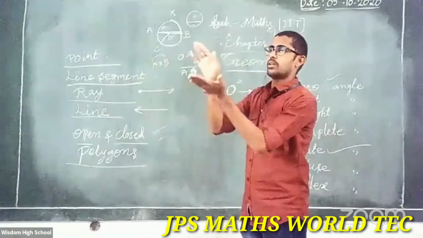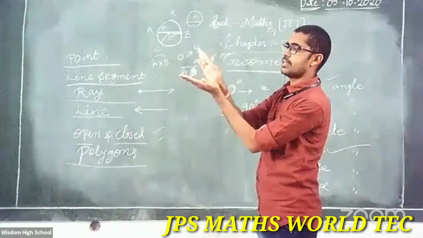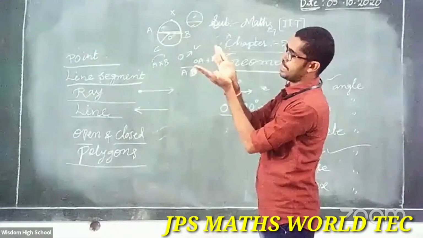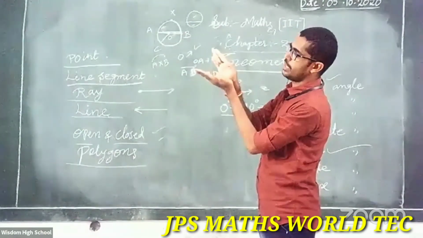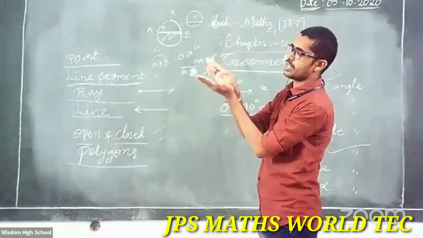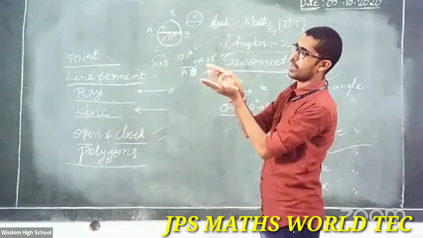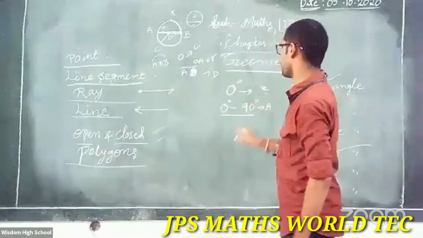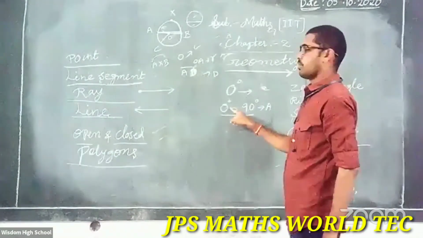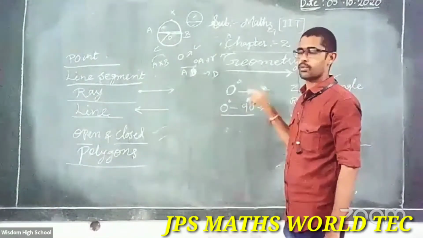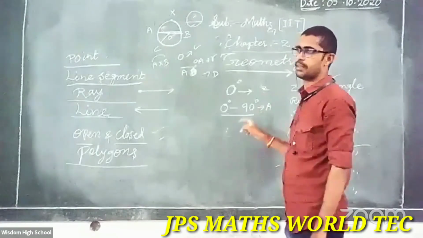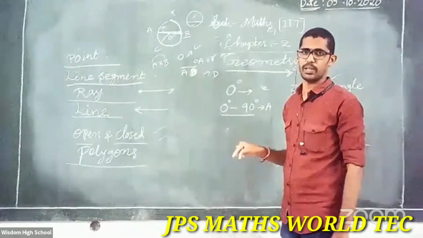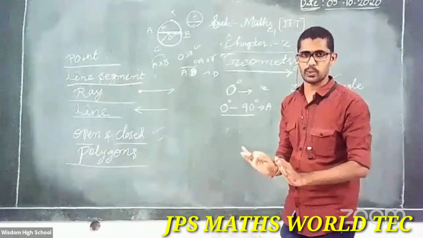It is less than 90 degrees and more than 0 degrees. So this is acute. That means 1 degree, 2, 3, 4, up to 89. That's total acute angle only.